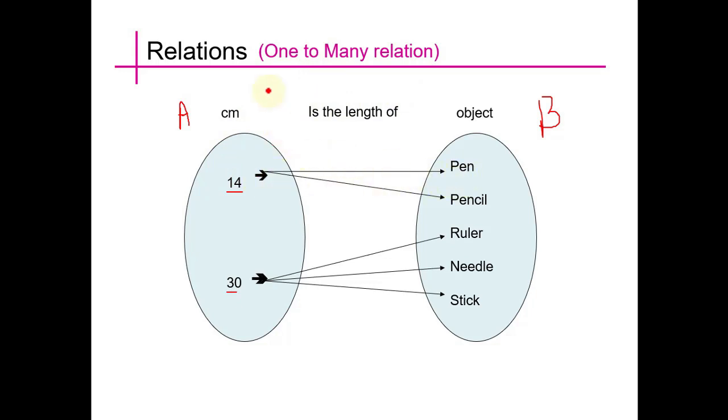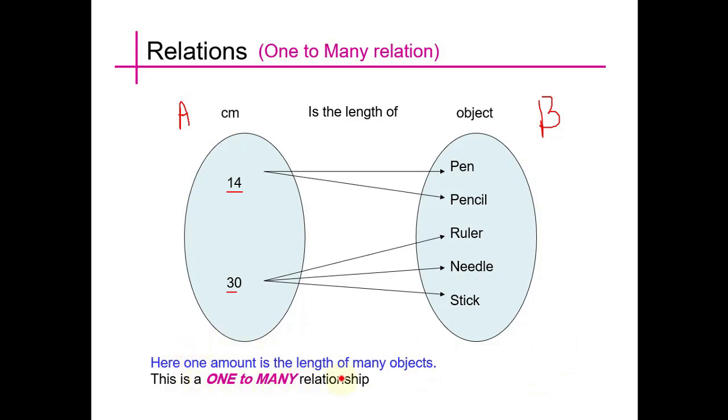So see here that 30 centimeter is ruler and 14 centimeter is pencil, just like 30 centimeter is stick and 30 centimeter is needle. Here one element of set A is attached with 2 or more elements from set B. Here one amount is the length of many objects. So this is one-to-many relationship.